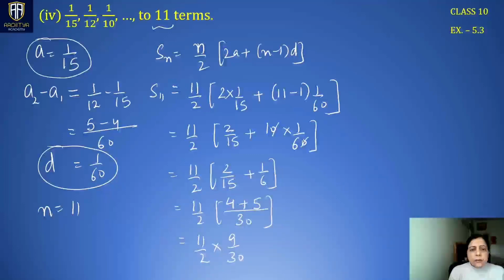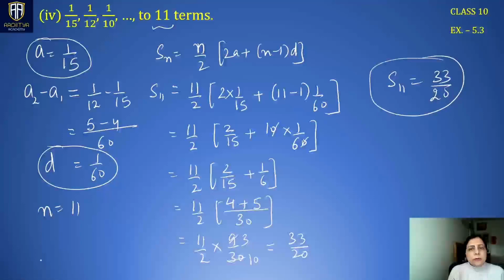Right? 9 by 30 means here 3 3s are 9 and 3 10s are 30. Rest they cannot be reduced further. So we have 33 by 20. That means S11 is 33 by 20. Right?